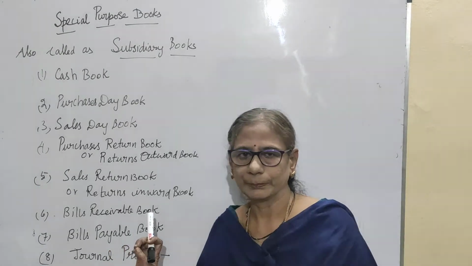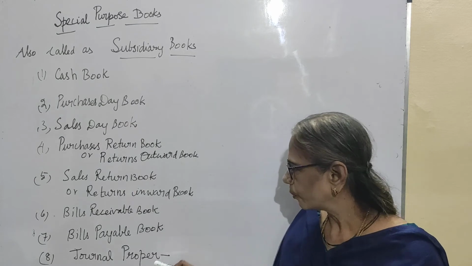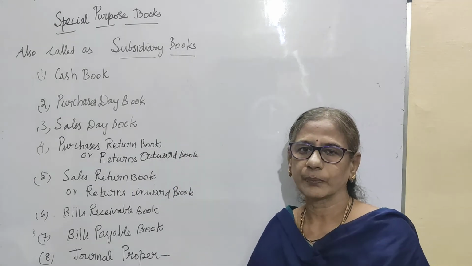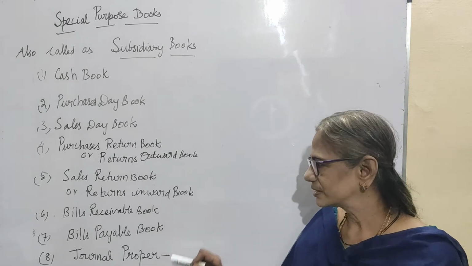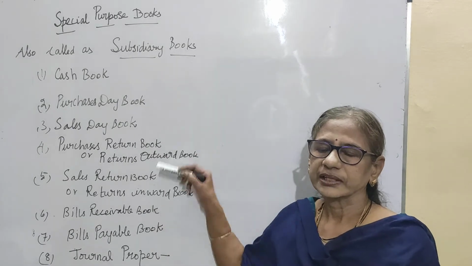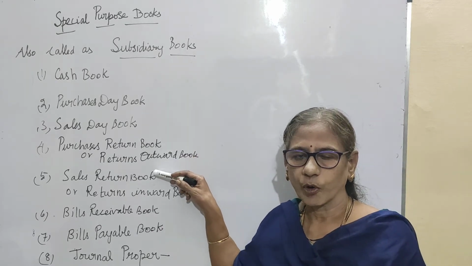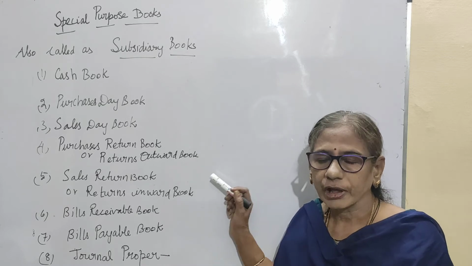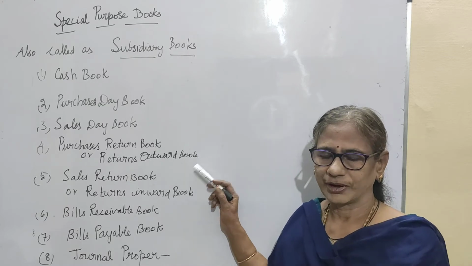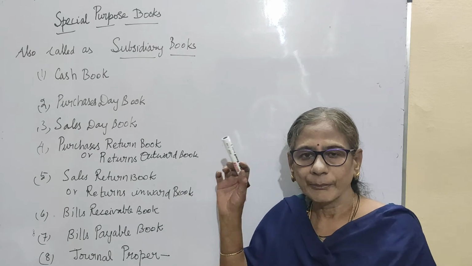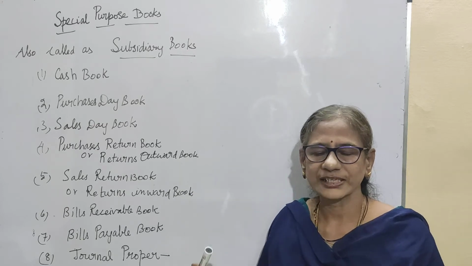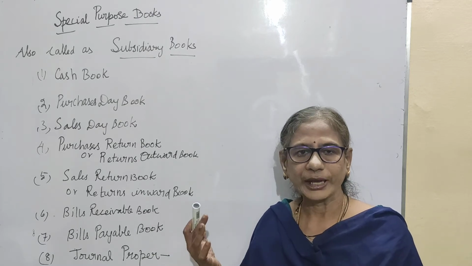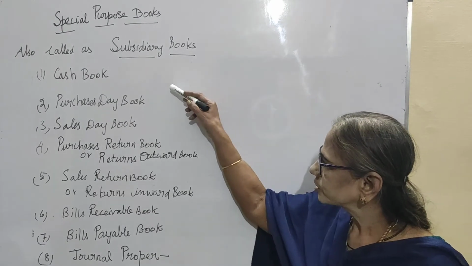So bills payable book. And then the journal proper: whatever entries are not entered in all these books will be entered in the journal proper. Generally these are all journal books only. We are entering all the transactions. These are the original transactions entered in these books. From here only the transactions are posted in the main book, which is called the ledger book. Already we have discussed how to do the posting in the ledger book, how to do the balancing, and how to make out the trial balance.